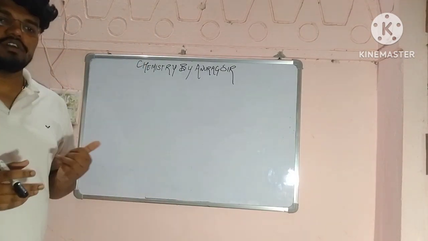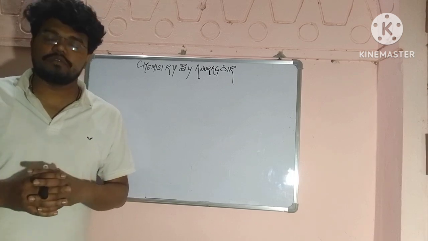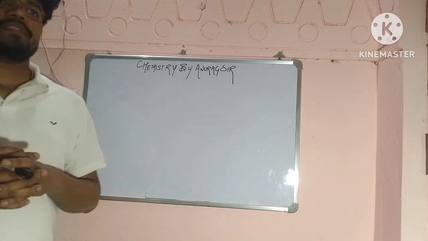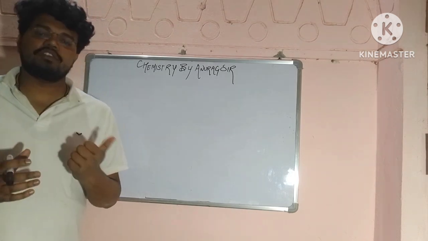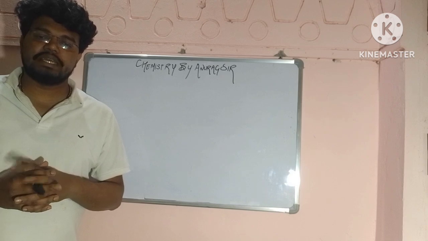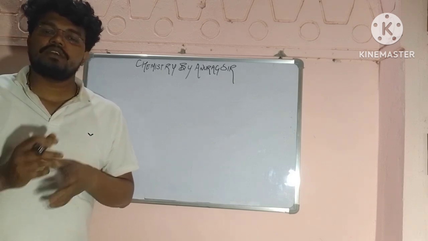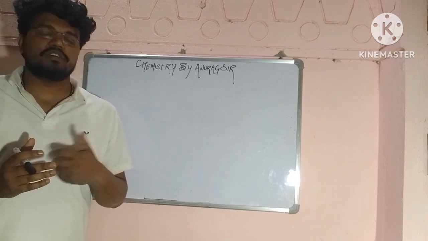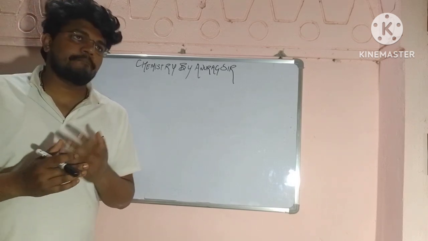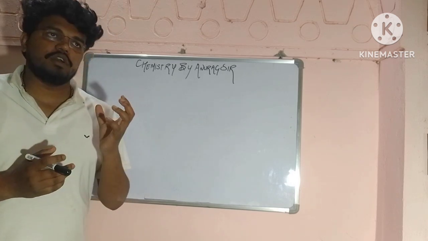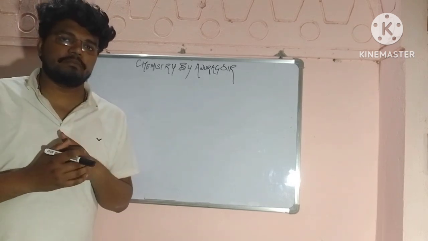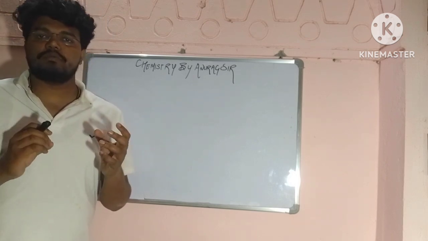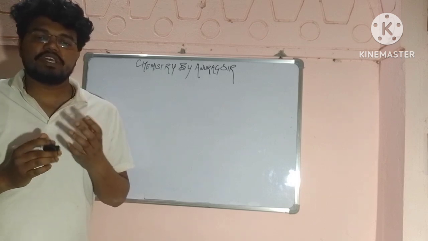In the previous video we have already learned about the introduction of organic chemistry. In that we went through what organic chemistry is, and many other topics like organic compounds and how valuable they are in our life. Then we went through the sources of organic compounds like plants, animals, wood, coal, and fermentation, and then the organic and inorganic compounds. In organic compounds carbon was the essential component, and in inorganic compounds carbon was not the essential component. So we have gone through all these things.